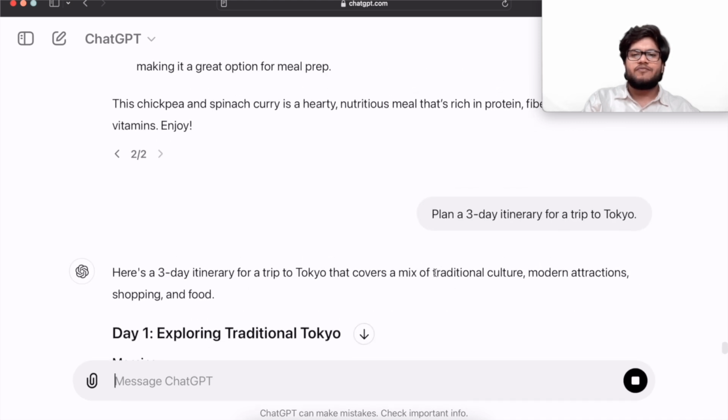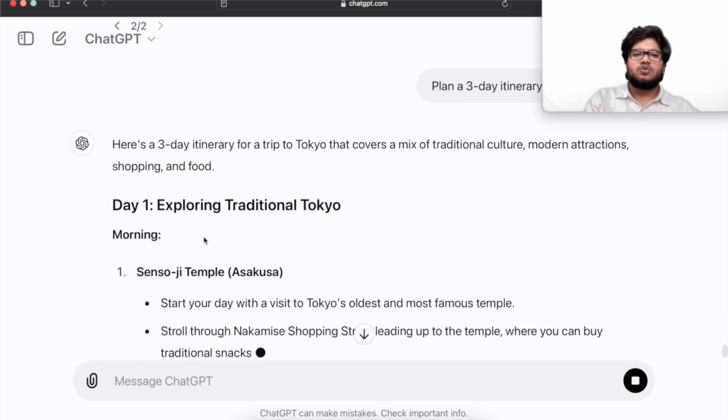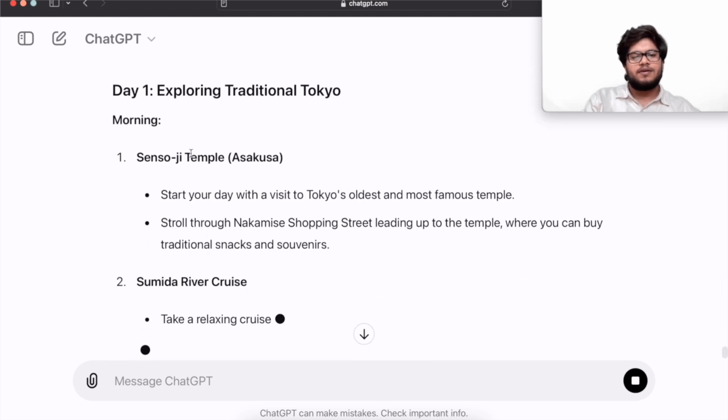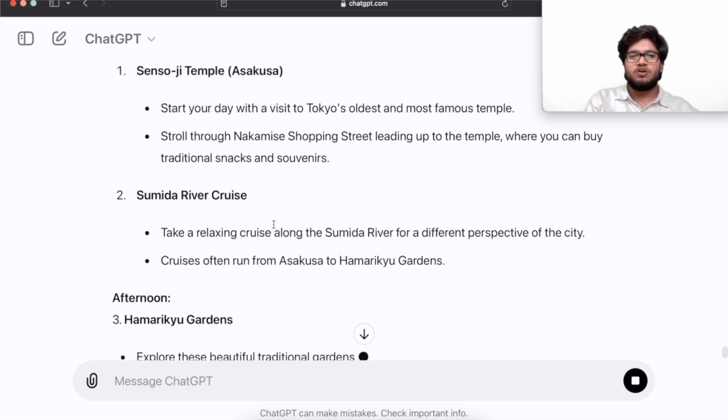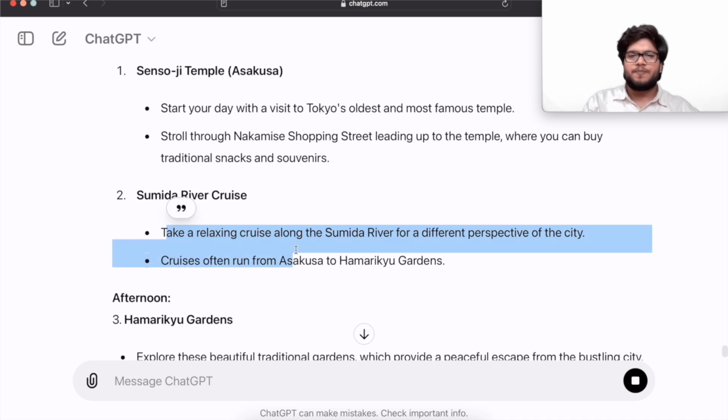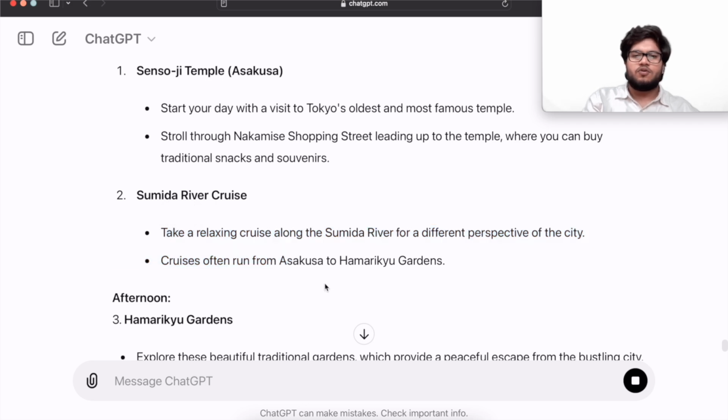So it is covering traditional culture, modern attractions, shopping, and food. So for example, it will tell me in the morning, I should visit the Sensoji temple, and it's the oldest and most famous temple of Tokyo. And there is a Sumida River cruise. I don't know whether I am pronouncing it right or wrong. Take a relaxing cruise along the Sumida River for a different perspective of the city. Cruises often run from this to this.